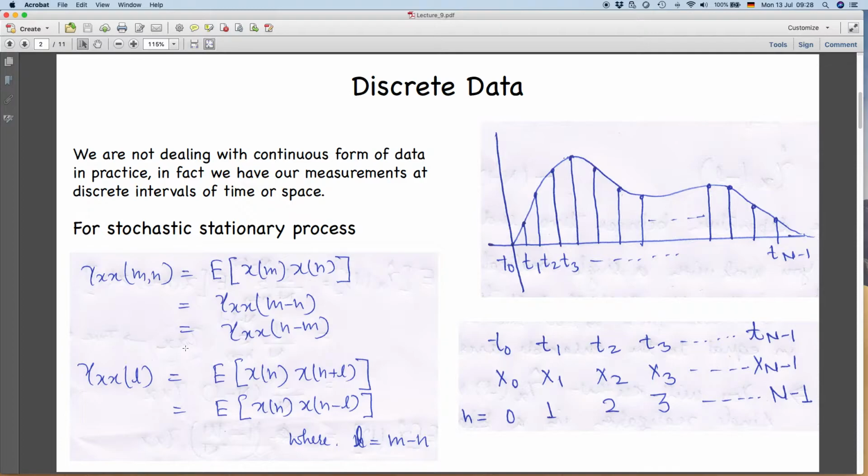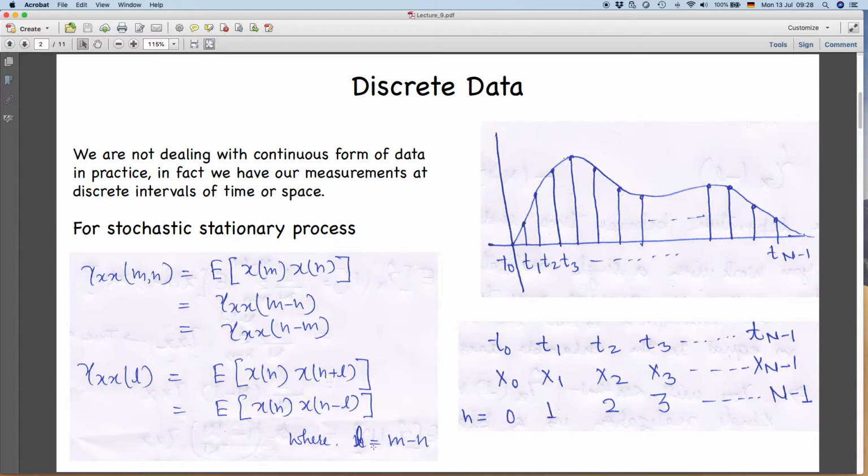Another way of writing which you would have seen is, if the function is x t, then the expectation is x t multiplied with x t plus tau. So this is another form of writing the same thing. Gamma x L is equal to expectation of x n multiplied with x n plus L. So this L is again the separation.